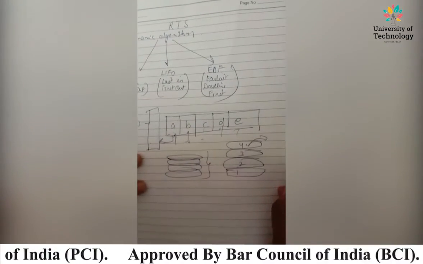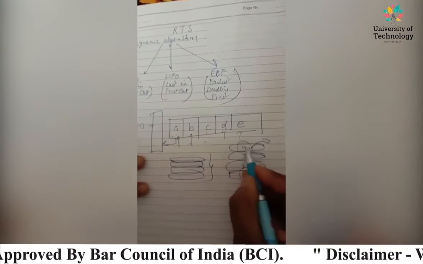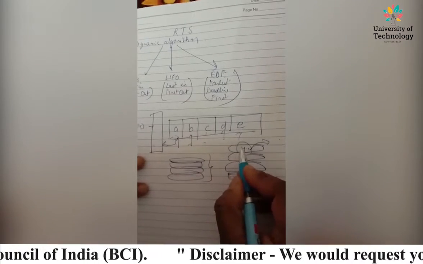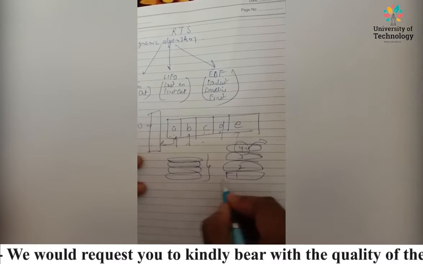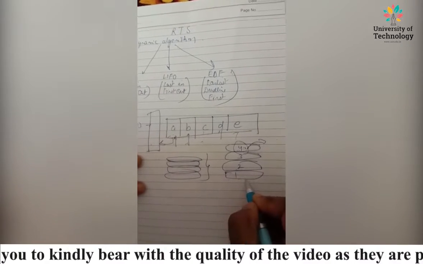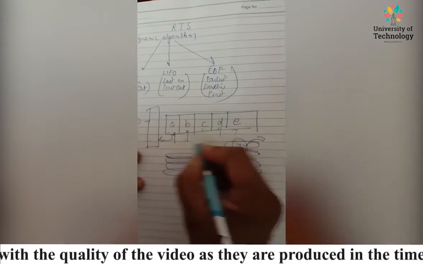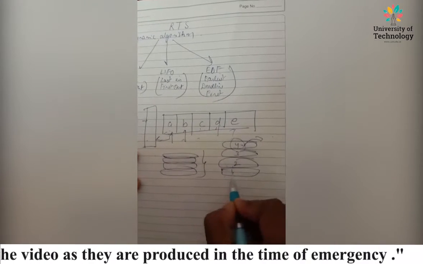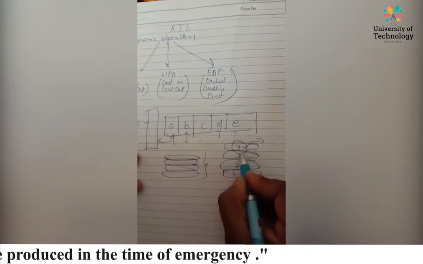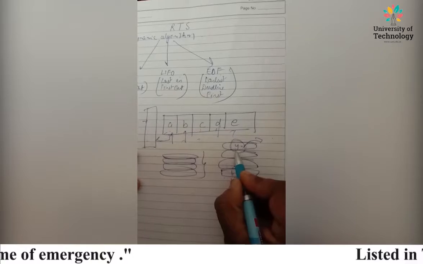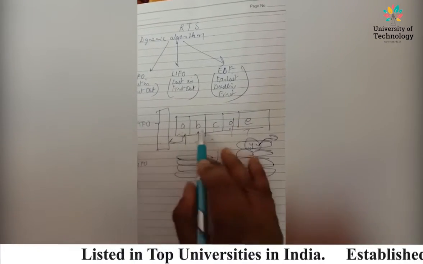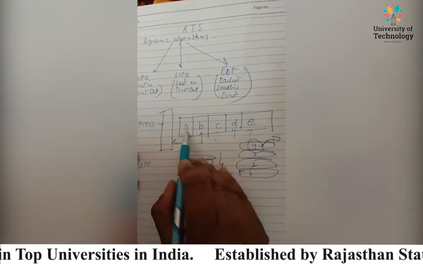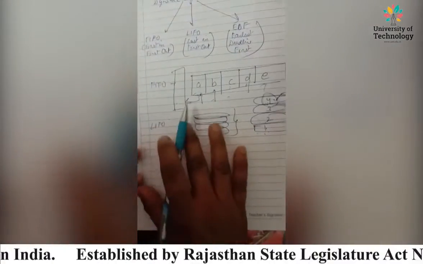Last in first out means plate number 4, entered at the last position, will be taken out first. We cannot take out the plate that came first, because there are so many plates above it. So in LIFO, the fourth plate, which came last, can be taken out first. And in FIFO, that is A, B, C, D in a bus queue, it is first in first out. So this is clear to you.